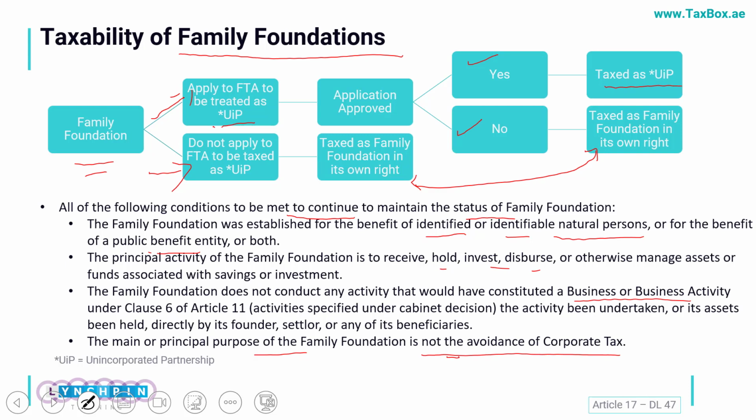So if the sole aim is only to save tax, it won't be treated as an unincorporated partnership, and of course it would be taxed on its income as a regular entity, which in this case would be 900k, where the first 375k would be at a 0 rate and the balance would be at 9%. I hope that these important areas are also clear by now.